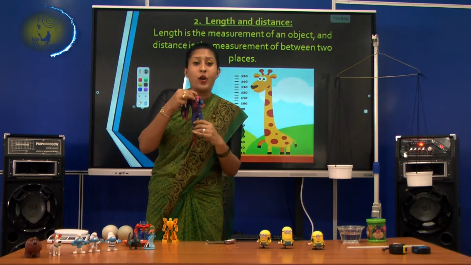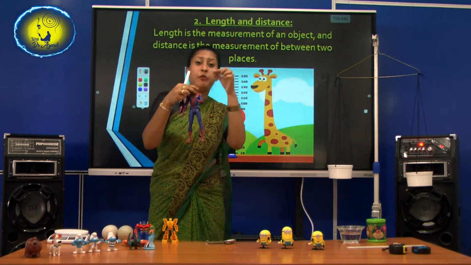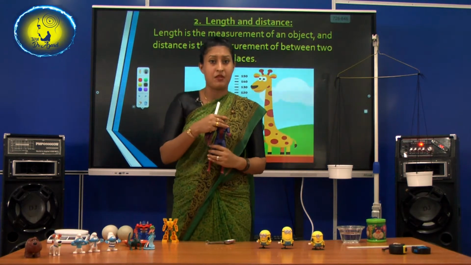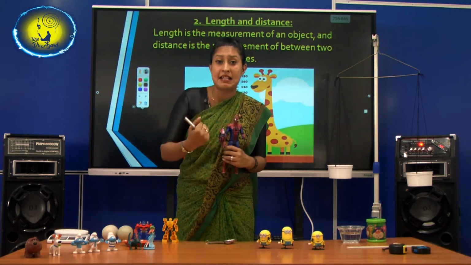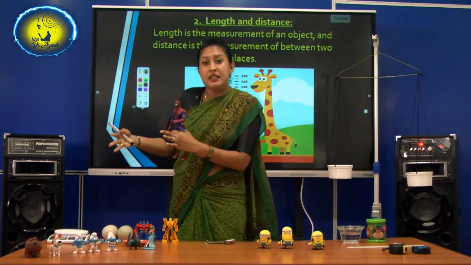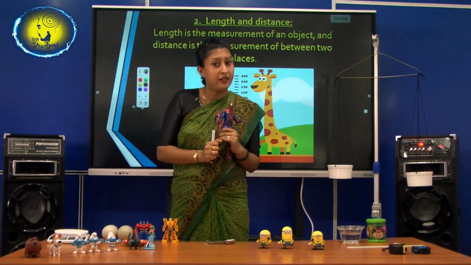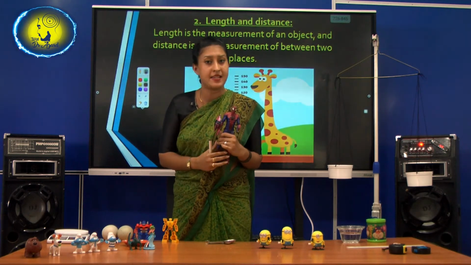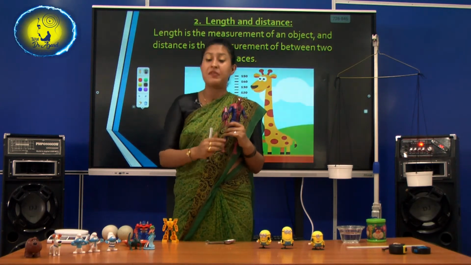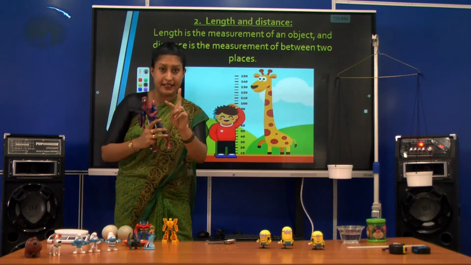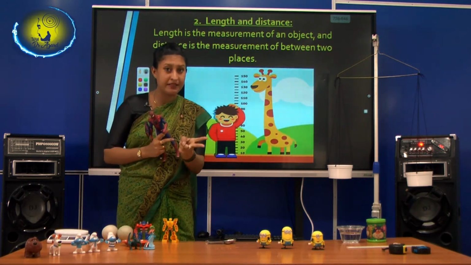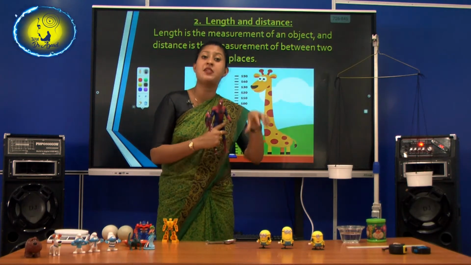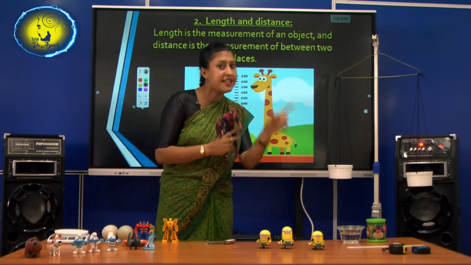Now, if I want to measure the length of this, I would use a ruler or a measuring tape, something like that. But if I want to see the distance between Colombo and Kandana, can I use a ruler? Then I would need thousands of rulers, isn't it? No. So, there are two categories. Measuring the length of an object is one thing. Measuring the distance is another thing.